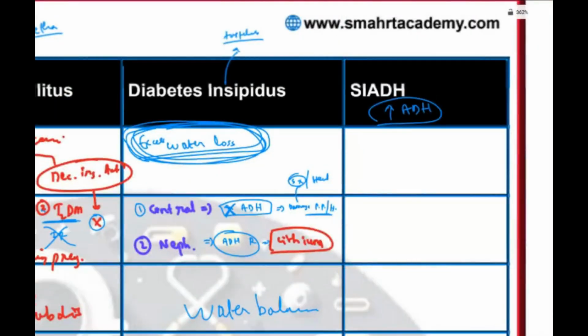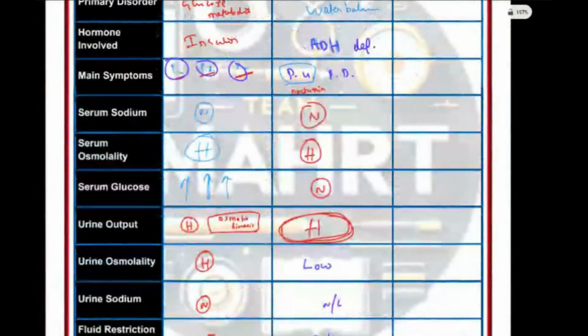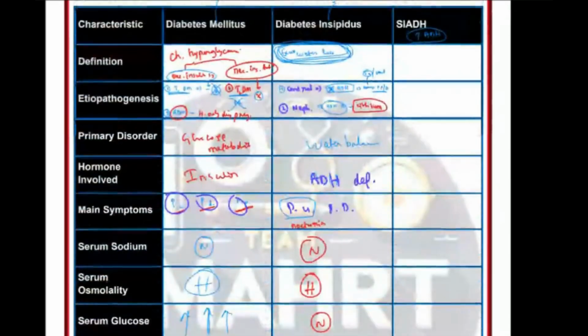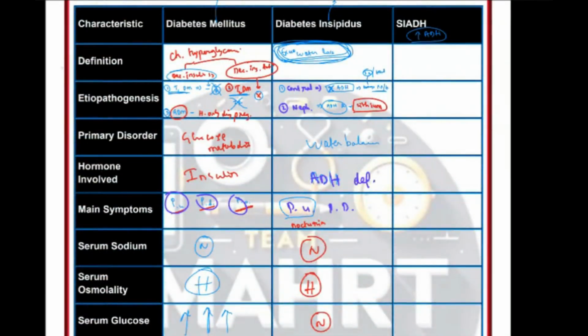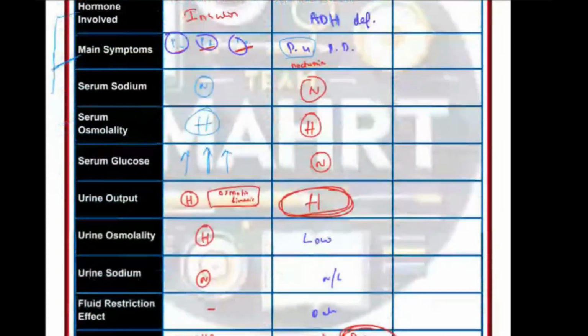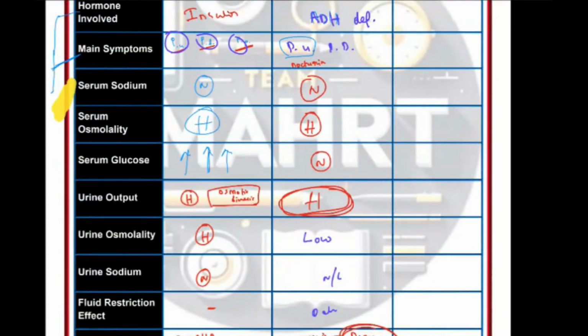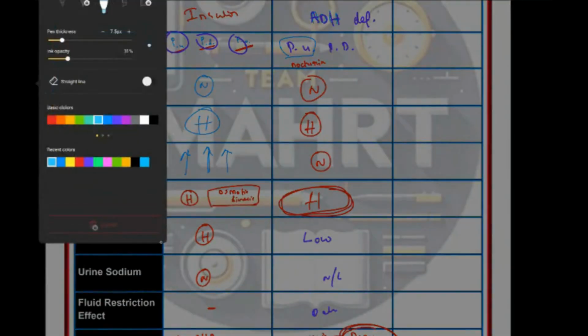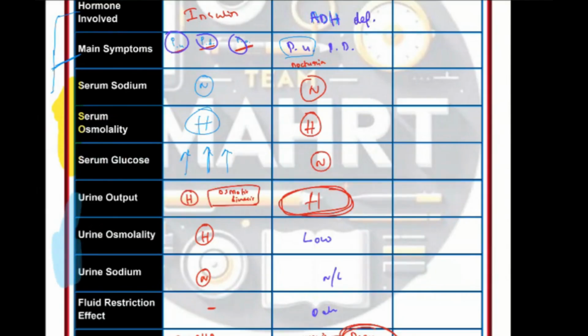Now, let me tell you SIADH. Yes, sure, Sindhu. I'll repeat. See, what are we studying? We are studying the definition, etiopathogenesis, what is the main disorder, what hormones, what symptoms are there. Then from here all the investigations will start. Okay, the serum investigation is this, and then we have the urine investigations. So serum, no effect on sodium.